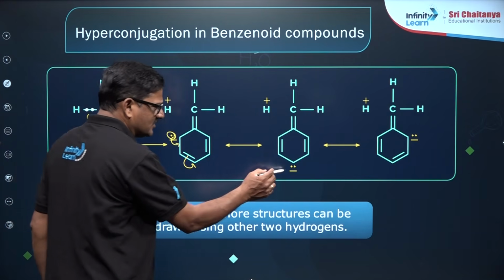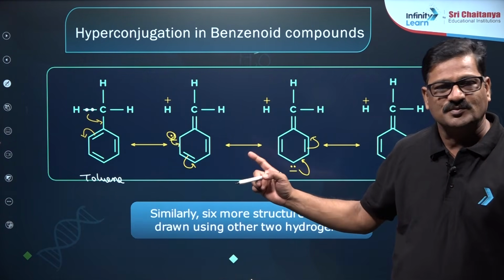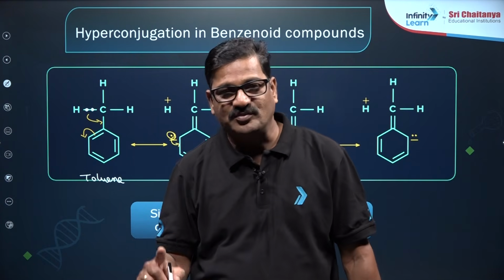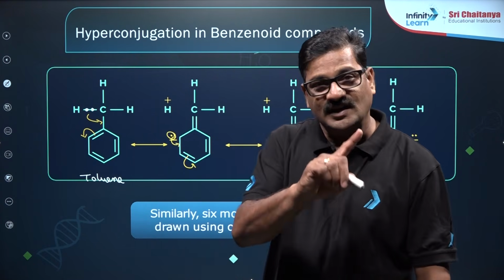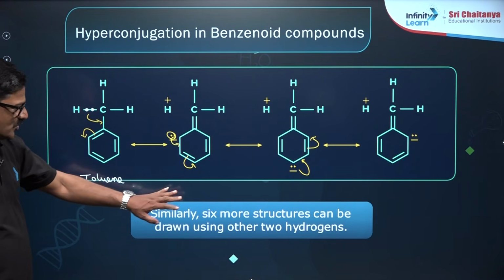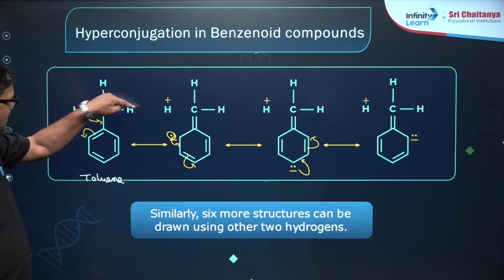Because of this hyperconjugation, the ring is activated. Toluene shows a positive inductive effect as well as positive hyperconjugation. Similarly, 6 more structures can be drawn using this one here, here, here.